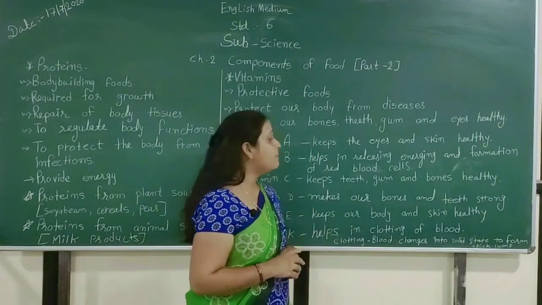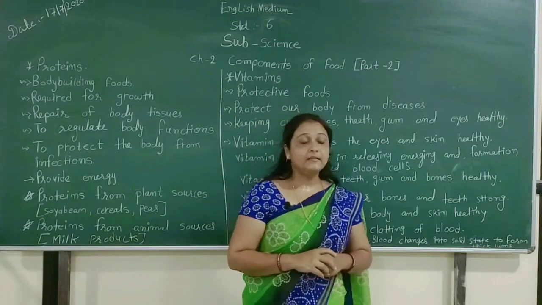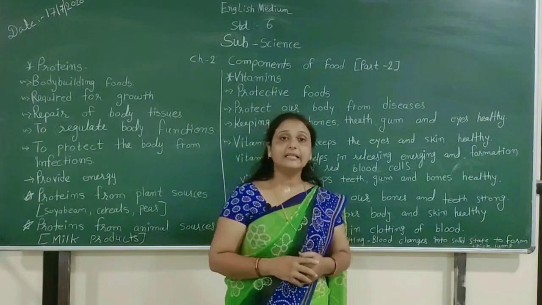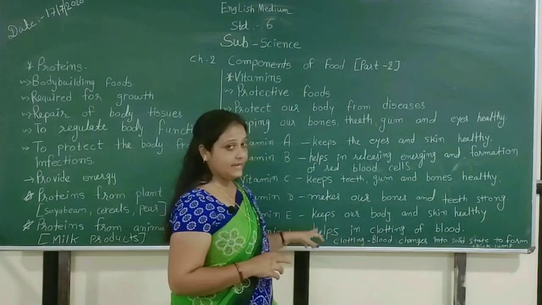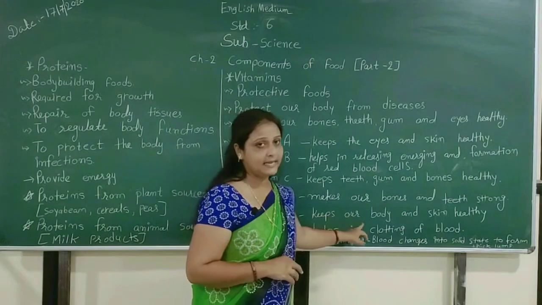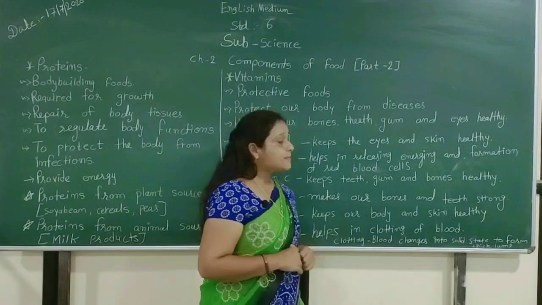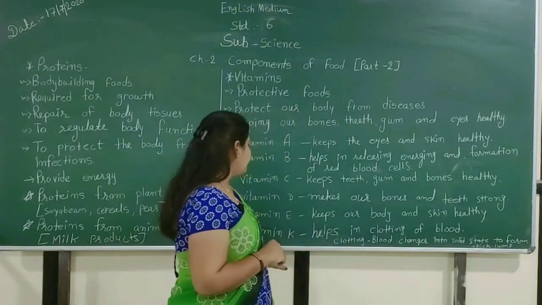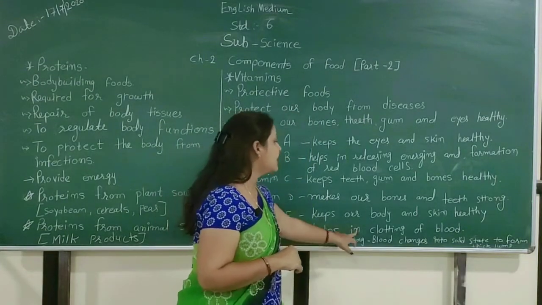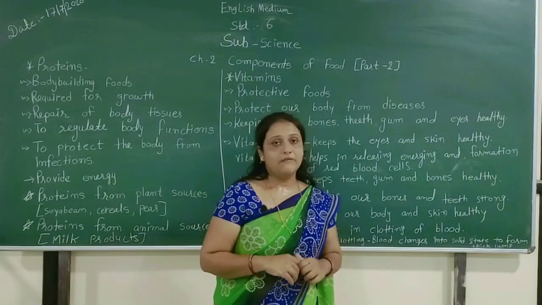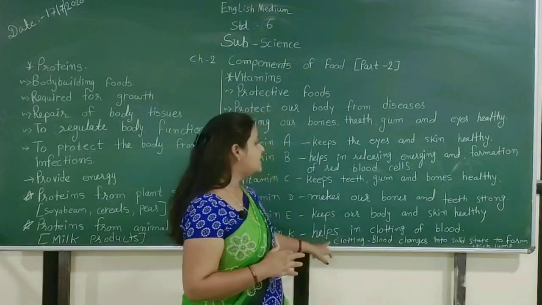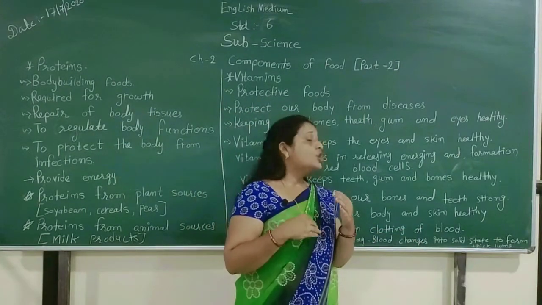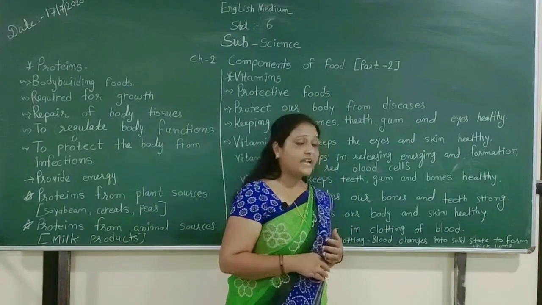Then vitamin D makes our bones and teeth strong. Then vitamin E keeps our body and skin healthy. Then vitamin K helps in clotting of blood. Clotting means blood changes into a solid state to form a thick lump.